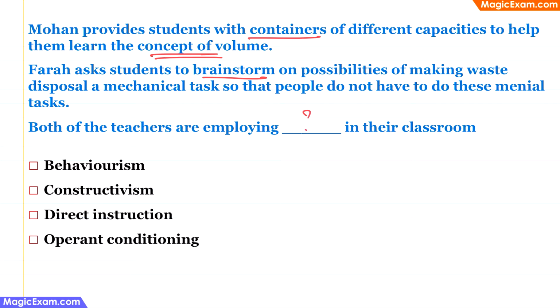Now, if you look at it, what is Mohan doing? Mohan is not giving direct instruction to the children. He is giving children an experiment. He is giving them some containers so that children can actively participate in this activity. So there is active participation that is happening. There is experiment or experiential learning that is happening, and children are constructing the knowledge here. Mohan is not just giving them some knowledge. Mohan is helping the children construct the knowledge by providing them with support, which can be called scaffolding.